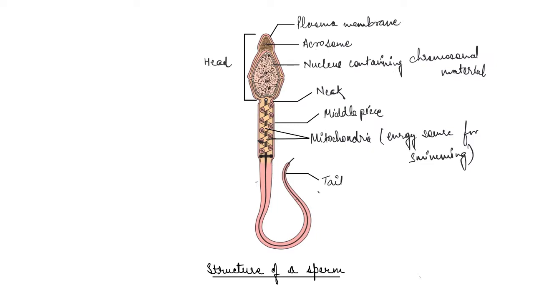So a human male ejaculates almost 200 to 300 million sperms during one intercourse, or coitus, of which, for normal fertility, at least 60% of the sperms should have normal shape and size, and out of those, 40% should show vigorous motility.